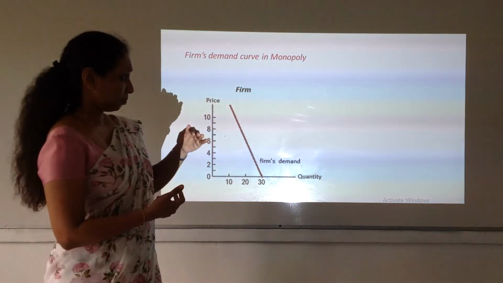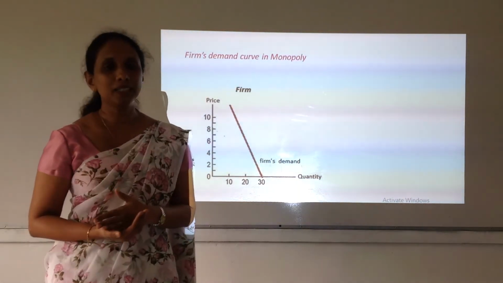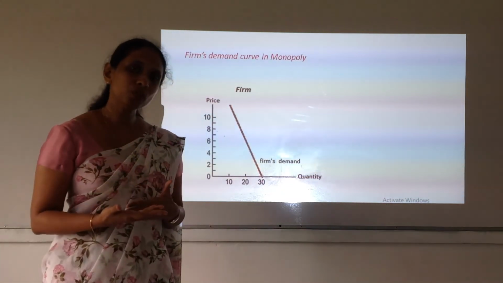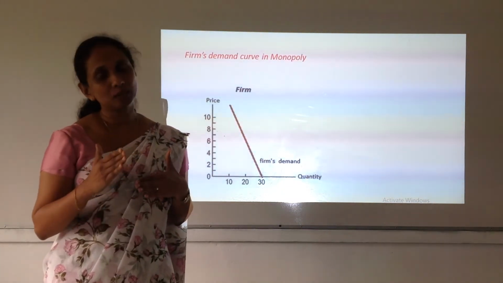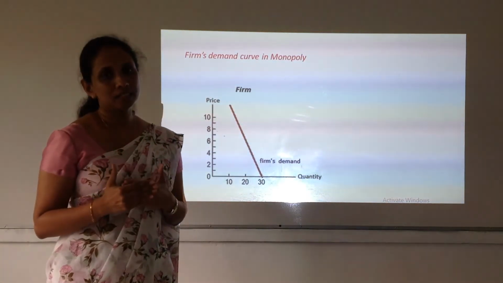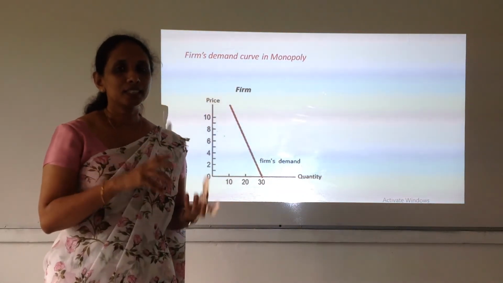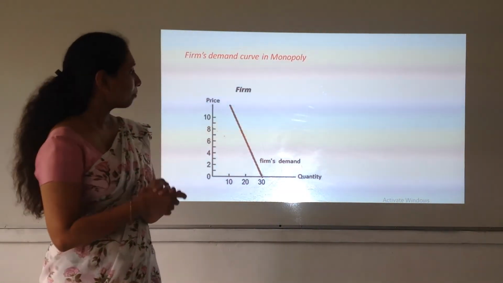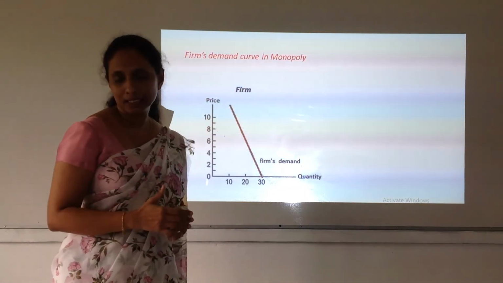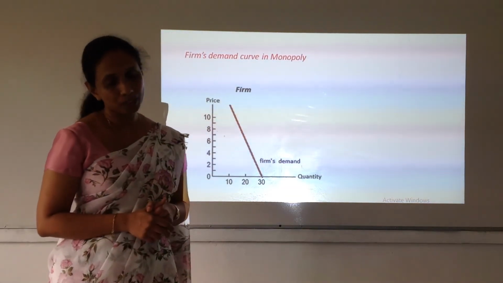So even if the supplier increases or decreases the price, the consumers do not have much choice. Therefore they do not change their demand very much in response to any price changes by this single firm. So that affects the demand curve and makes it an inelastic demand curve in this monopoly market.